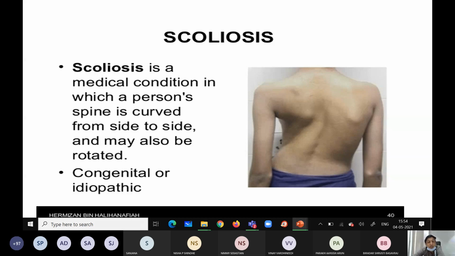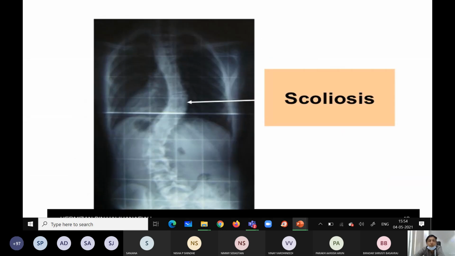So what is the cause? Why does it happen? Maybe due to a congenital or developmental defect, or idiopathic. Idiopathic means no known cause. Okay, we have to rule out. So it is an almost lateral curvature, lateral scoliosis. Okay, X-ray you can find out. This X-ray is showing almost severe scoliosis.